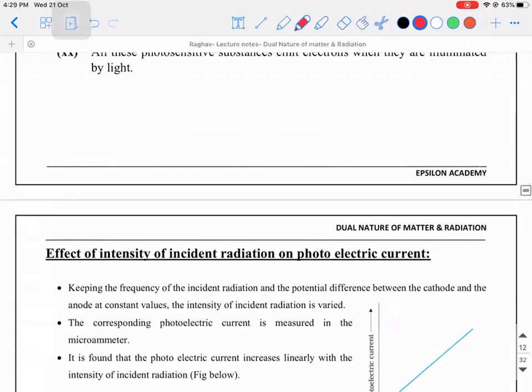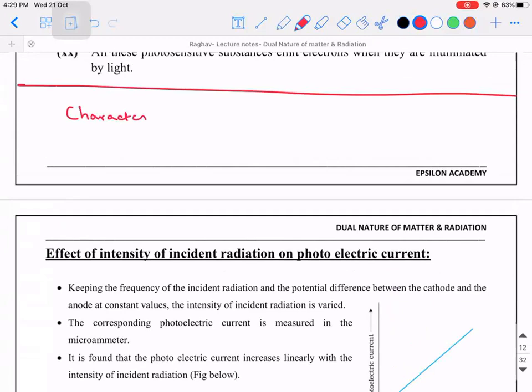Now comes an important topic which is called characteristics of photoelectric effect.